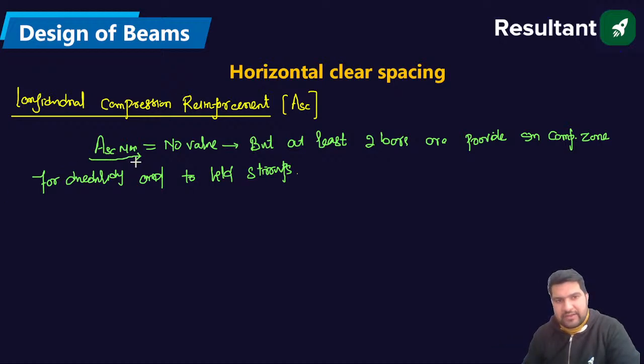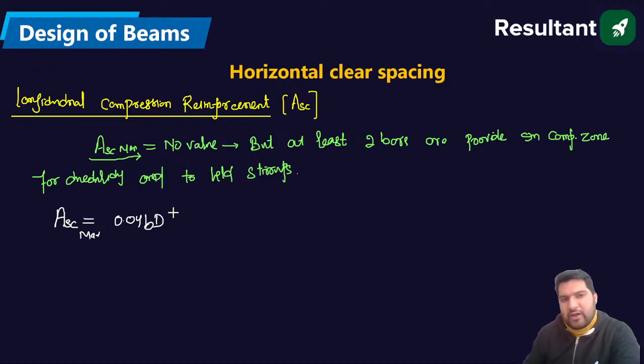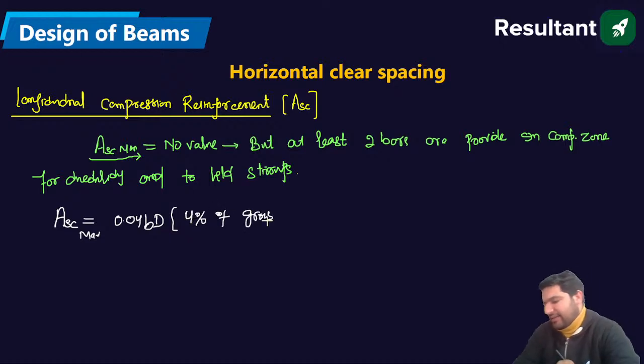Now we will take care of the ASC maximum. What is the maximum limit of ASC, the longitudinal compression steel reinforcement? Arvind says it is 4% of the gross area. For the gross area, I am taking the capital D.